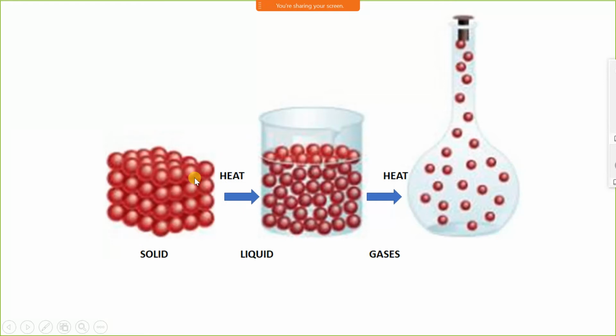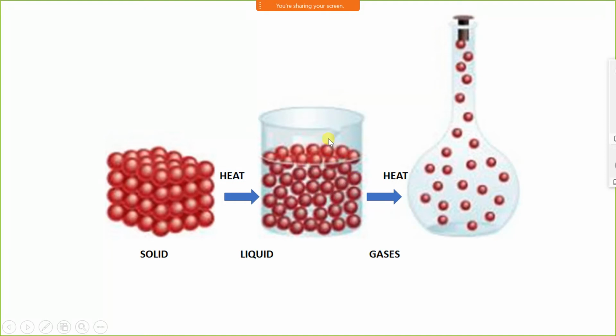Look at the molecular structure of a solid. Molecules are properly arranged. Therefore, entropy in this case is 0, or minimum we can say. When the solid is heated, the solid melts and converts into liquid. Now look at the molecular arrangement of a liquid. They are quite random. Therefore, entropy of a liquid is higher than solid.